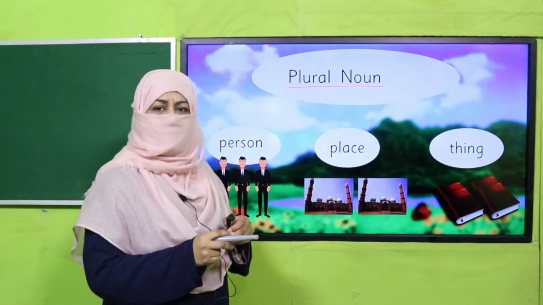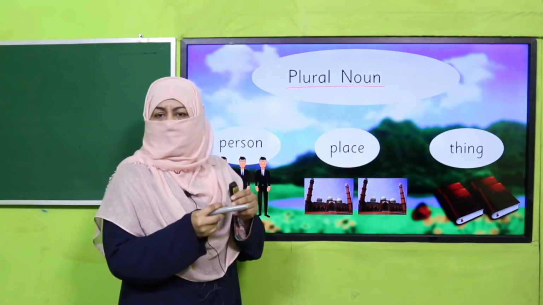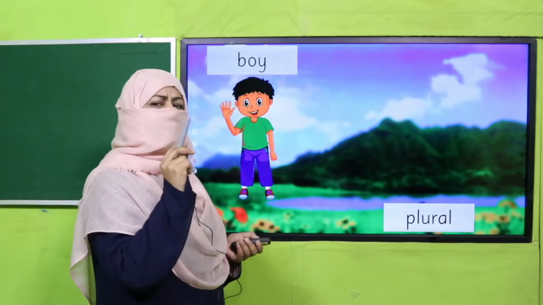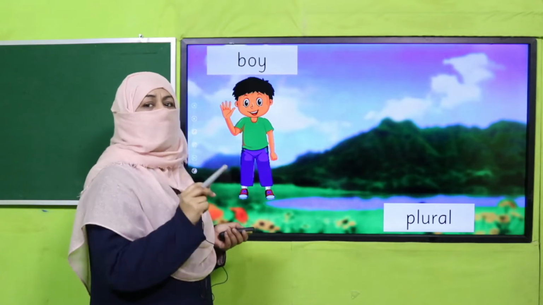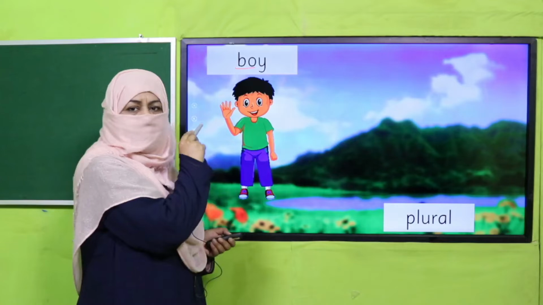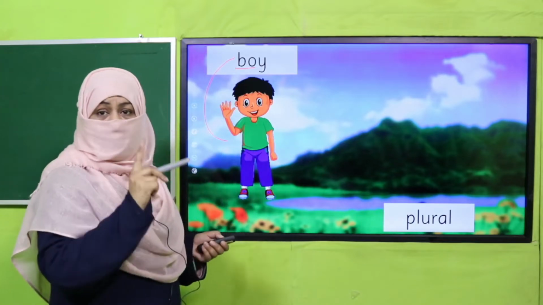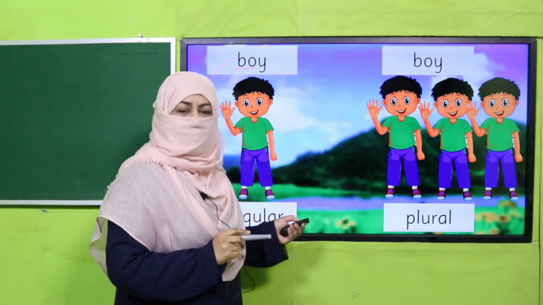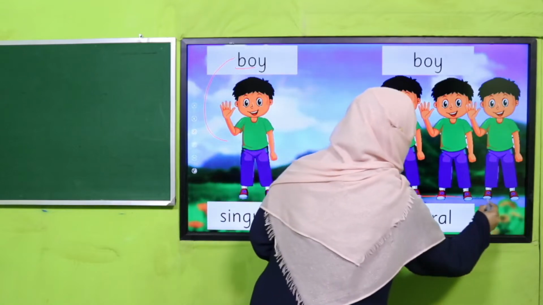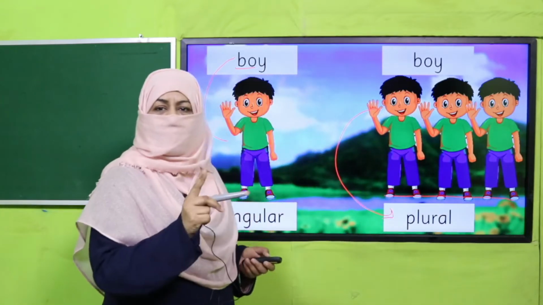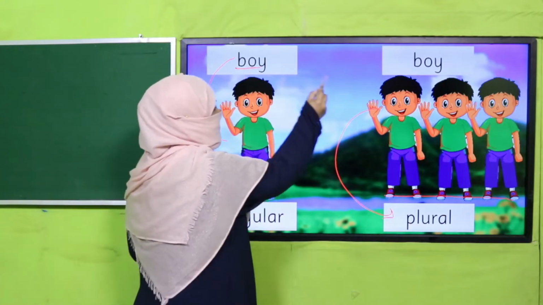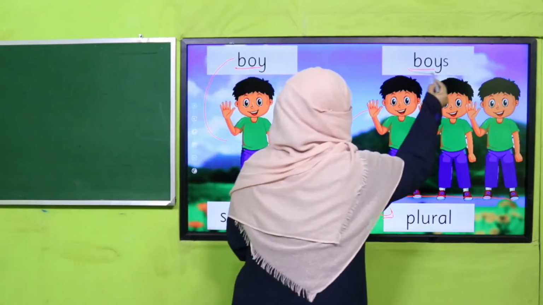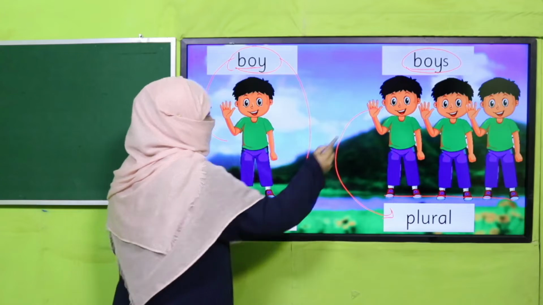So we have learned a few rules of how, in writing, we convert singular into plural. Remember? Okay. So the first rule which we learned a few years back, and what is that? This boy, it's a naming word for a person, and because it is referring to one person, that's why it's singular. And if we have more than one, it's plural. So what is the first rule in writing? We write the same noun and add s to this noun. It becomes a plural noun. Singular noun and plural noun.